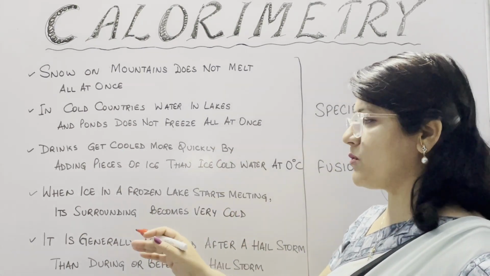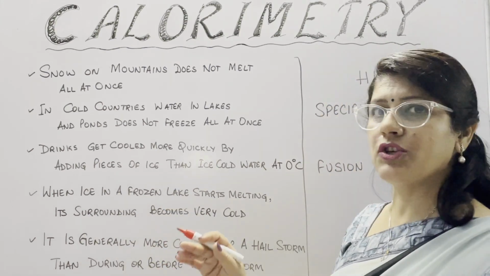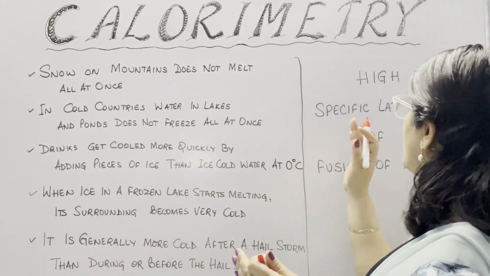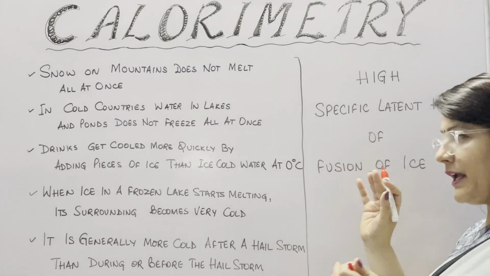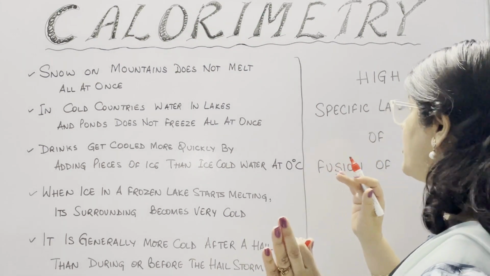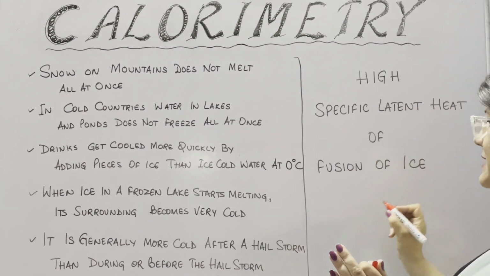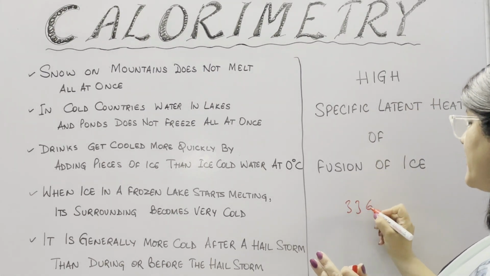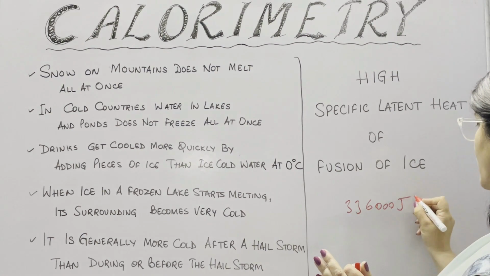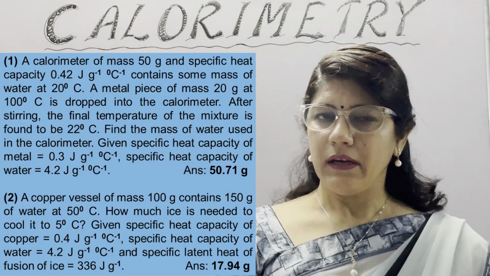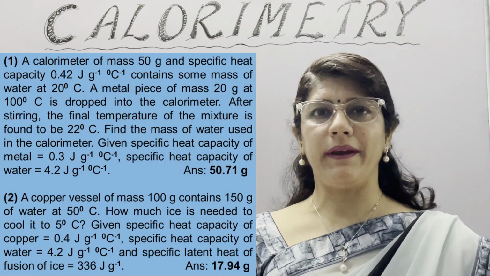Any one of these questions, if come in your examination, you need to give just one line for gaining that 1 mark in your answer. This is high specific latent heat of fusion of ice, and its value is 336,000 joule per kg. Now I want you to solve these two numericals.